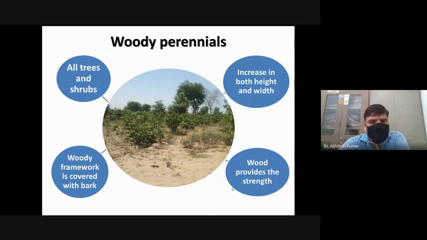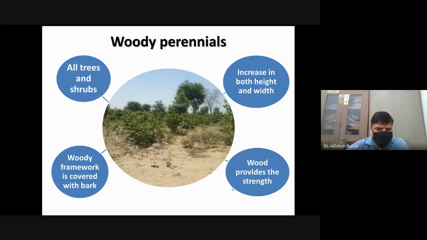Generally, these are trees, and some small trees are shrubs or undershrubs. These plants increase in both height and width, and wood provides strength to their main stem. The woody framework of the main stem is covered with bark.